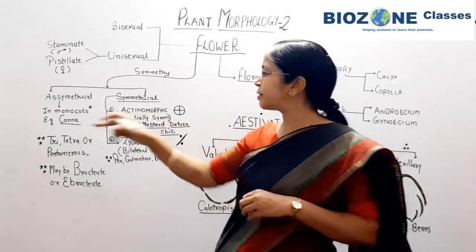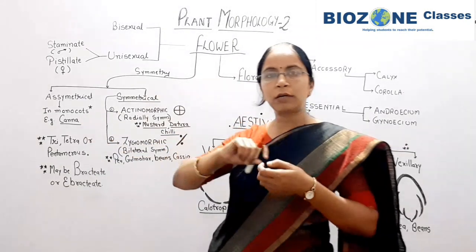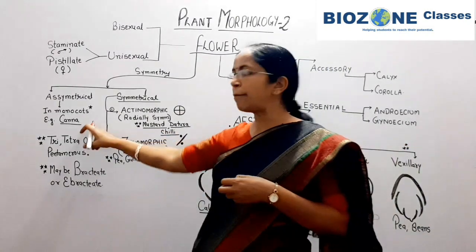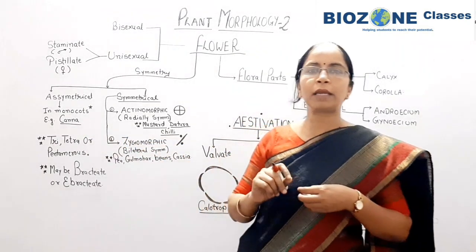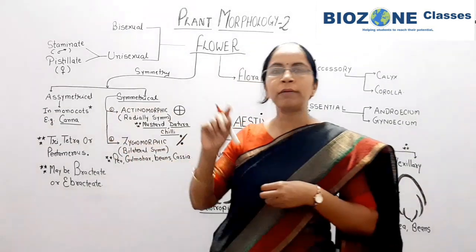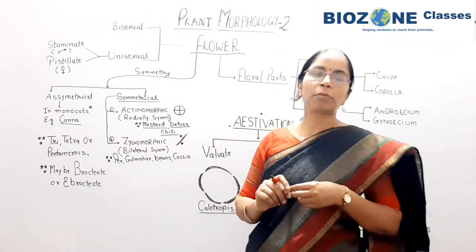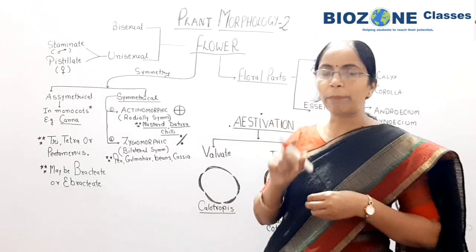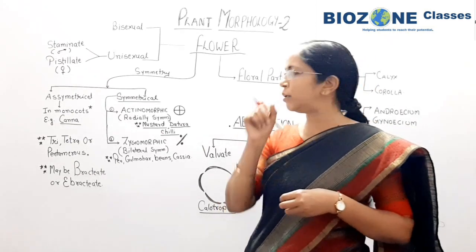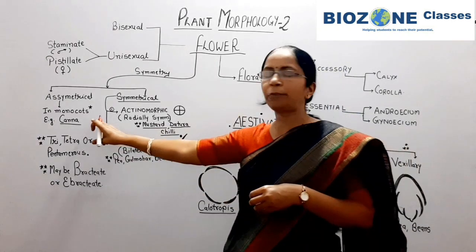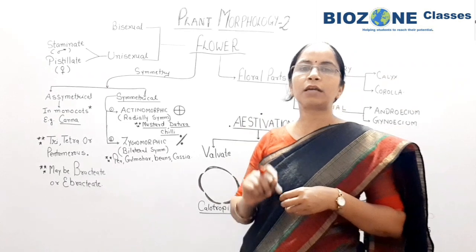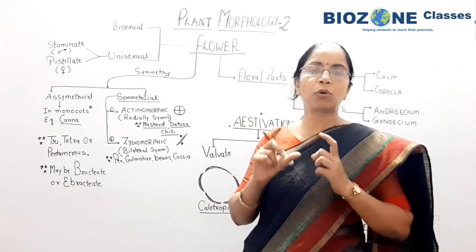Okay, and the example of canna, I connect with another topic. Where did you study it? We studied the example of canna when we studied pollination, in the chapter Sexual Reproduction in Flowering Plants in class 12th biology. At that time we studied the cleistogamous flower, that is the closed flower.